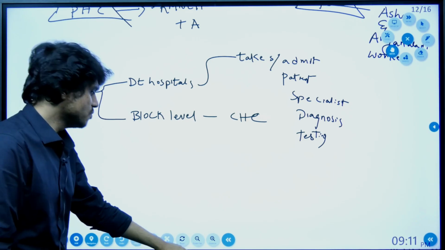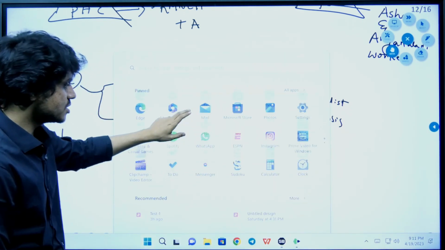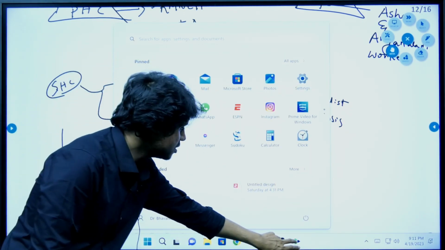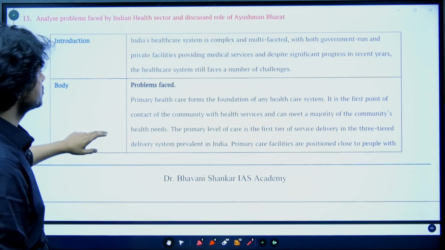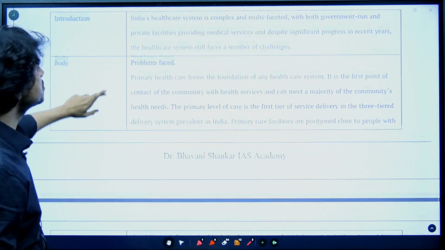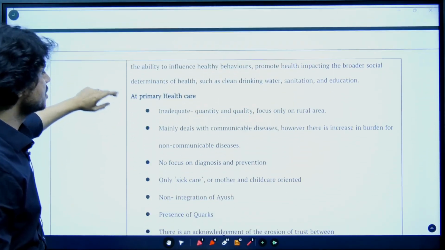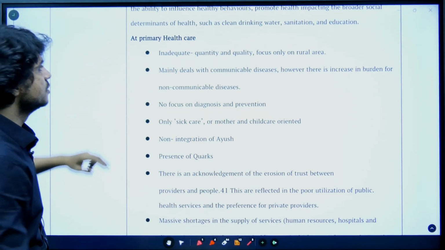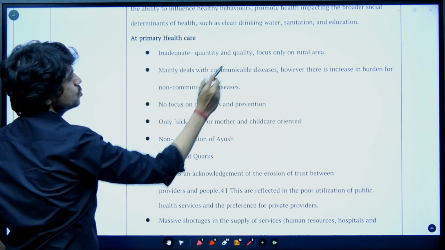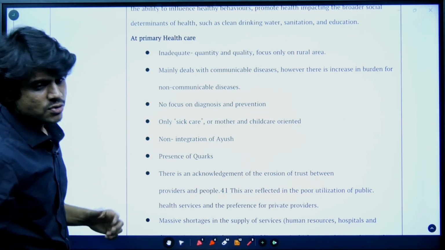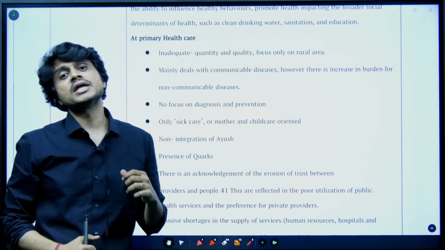Now, with this understanding, we can revisit the problems that are being faced by the healthcare system. I have divided the problems into primary healthcare, secondary healthcare and tertiary healthcare. Now the primary healthcare: inadequate quantity and quality, focus only on the rural areas. Now if you see, there is an epidemiological transition that is happening.